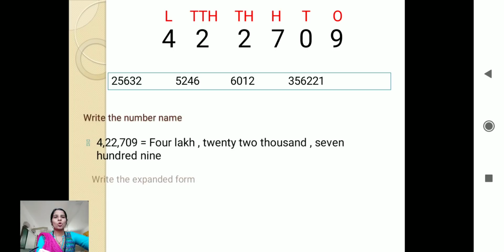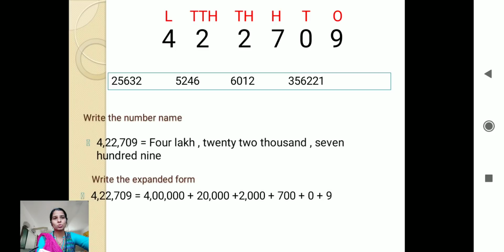Next, what we have learned is to write the expanded form. Now how do we write the expanded form? See here with the place value. 9 is in ones place, so it will be written as only 9. 0 is in tens place, so 0 at any place will be 0 only.